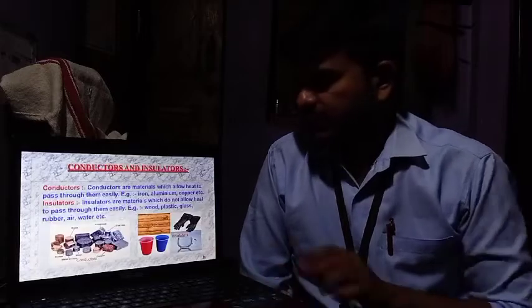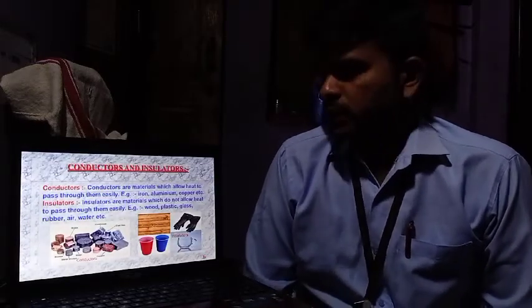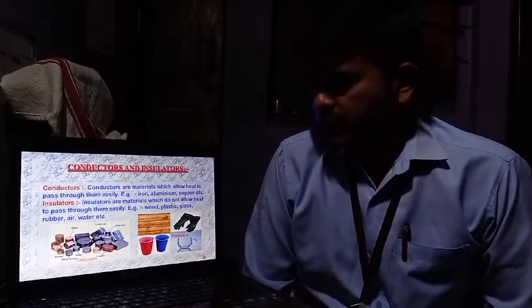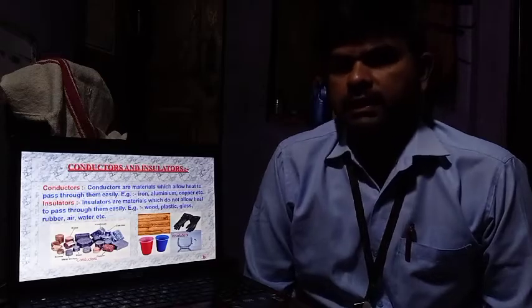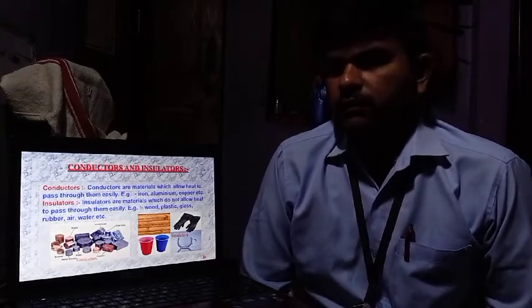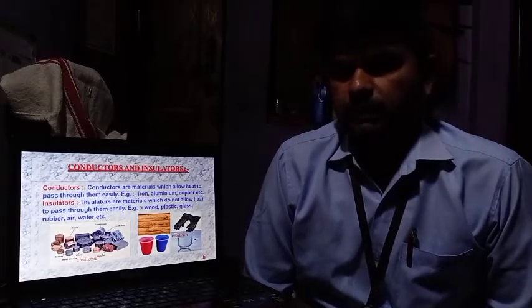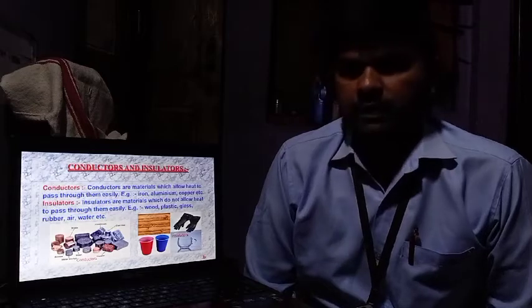So the next slide is about the conductors and insulators of heat. Conductors are materials which allow heat to pass through them easily. What is a conductor? A conductor is a material or substance through which heat can easily pass. For example, iron, aluminium, and copper are examples of conductors.